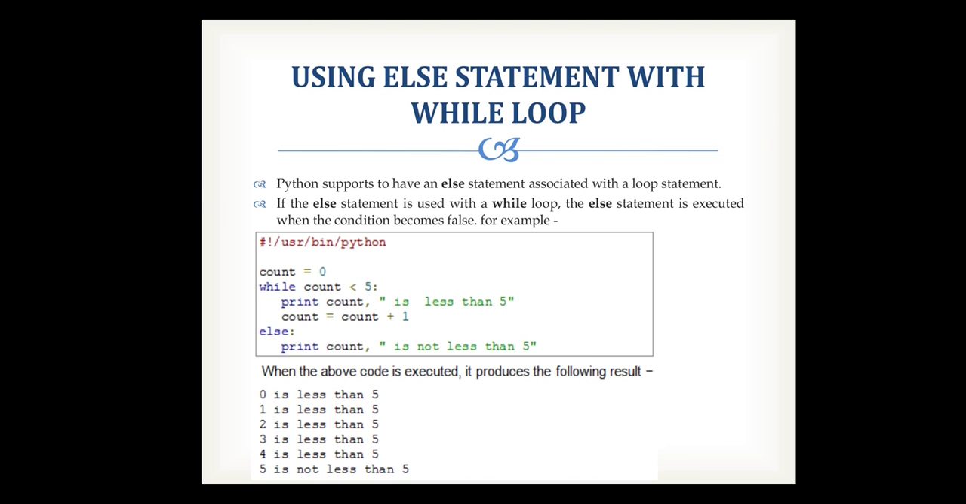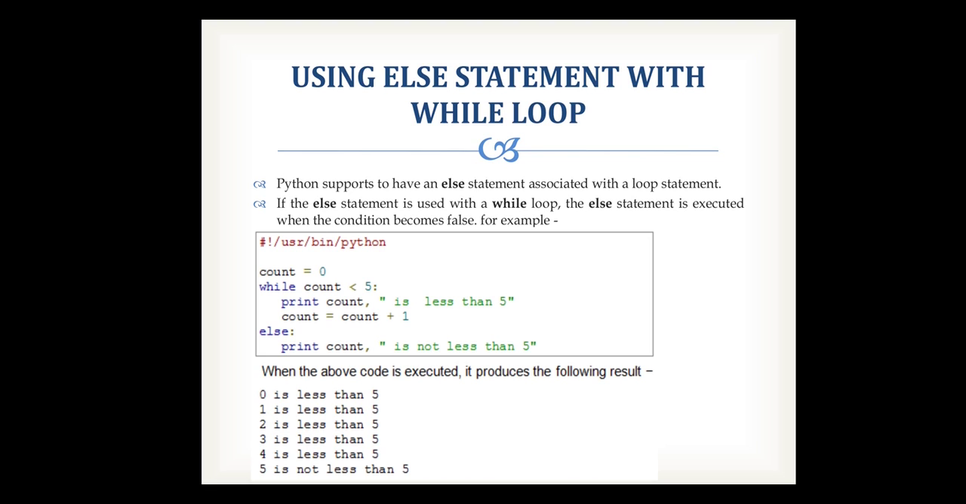Next is using an else statement with a while loop. We have already used the else statement with the if condition. Similarly, it is used with the while loop. While the expression of the while loop is true, it will execute the code of that while loop. When that expression is false, control passes to the else part, and the else part of your loop is going to be executed.